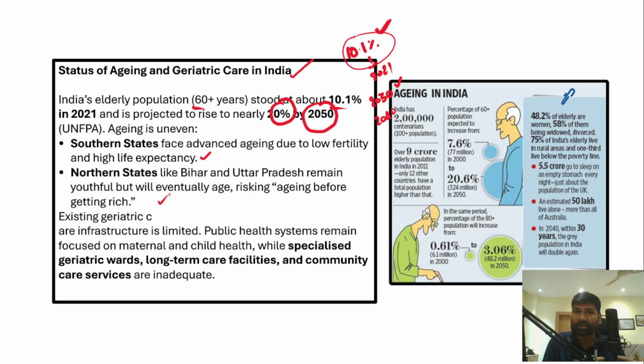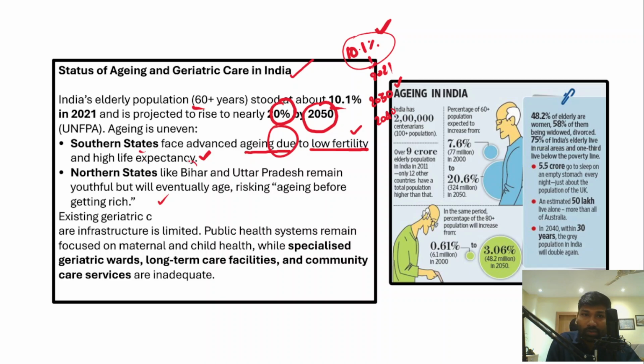For example, the southern states face advanced aging due to a low fertility rate and a high life expectancy. Imagine the elderly population has a higher life expectancy, then there will be more elderly people, and a low fertility rate means the existing population, as they grow older, will increase the old age population. So the southern states will have more elderly population than the northern states.